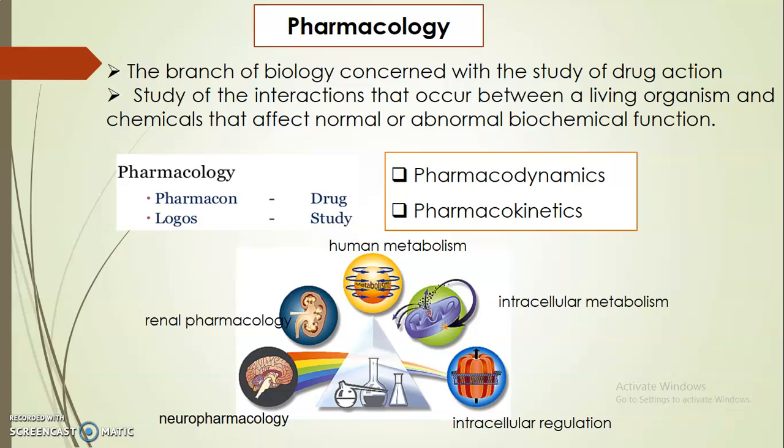There are two types: one is pharmacodynamics, another is pharmacokinetics. Pharmacodynamics is the study of the biochemical and physiological effect of drugs, especially pharmaceutical drugs. Pharmacodynamics is the study of how a drug affects an organism, whereas pharmacokinetics is the study of how the organism affects the drug. That is the difference.